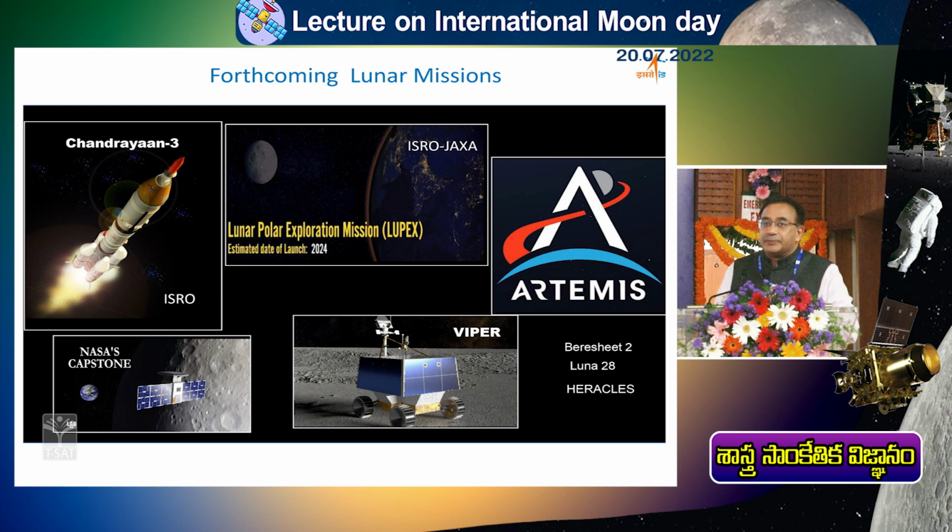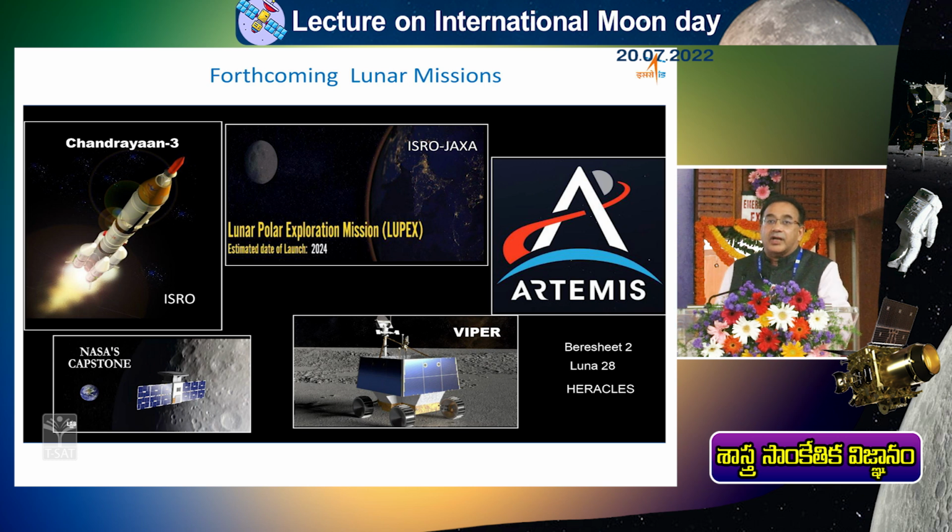Then ISRO is also planning, with the Japanese space agency JAXA, an exclusive lander mission called LUPEX, Lunar Polar Exploration Mission. This will again be a big rover going on the moon surface. It is like your toy car which you operate remotely, so we'll operate it sitting here from Earth. It will go around the moon surface and make a lot of experiments about lunar water and ice in the polar regions. Then the Chinese and Russians also have a lot of plans.